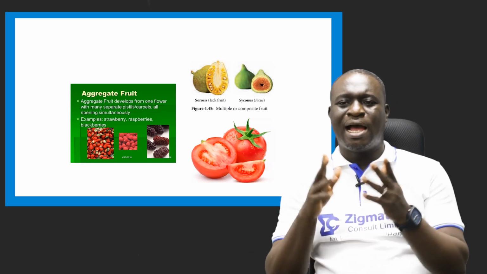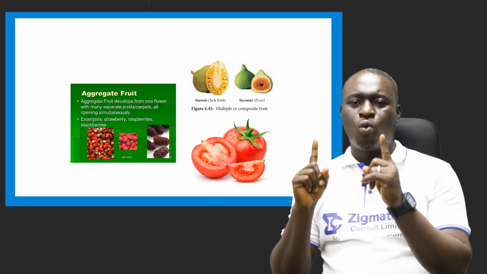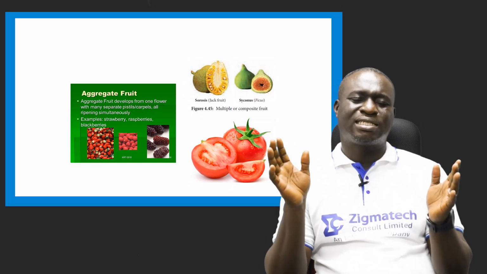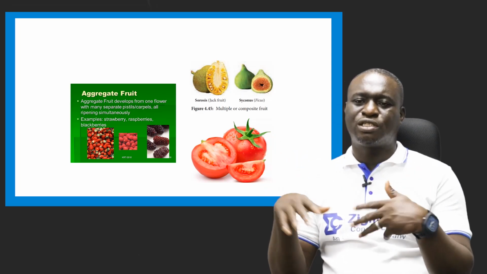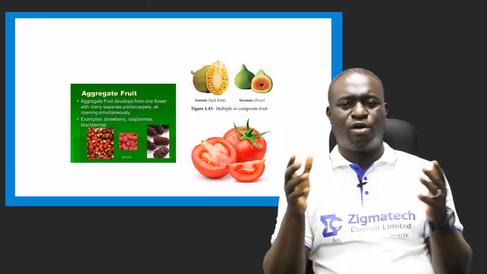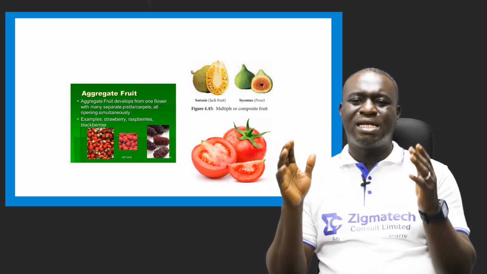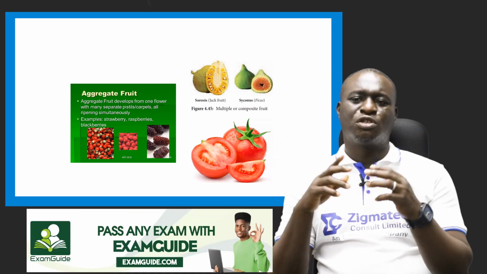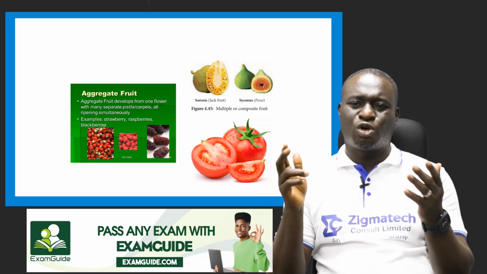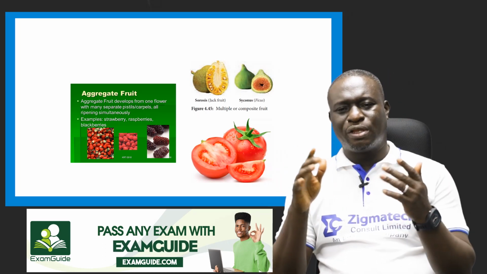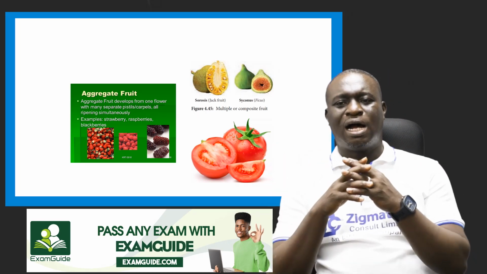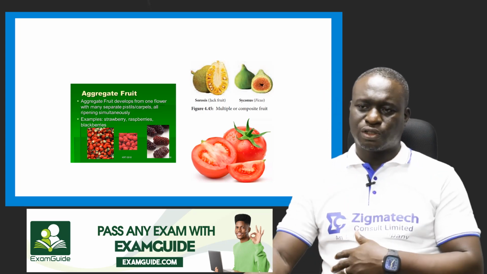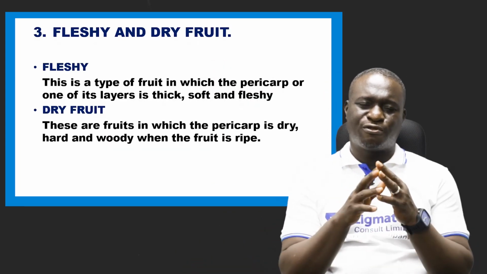As you can see here, aggregate fruits develop from one flower with many separate what? Pistils. Now, pistils also refers to the ovaries, all ripening simultaneously. So we also have the raspberries, the strawberries, the blackberries, all the berries, they fall under aggregate fruits, okay? They fall under aggregate fruits.